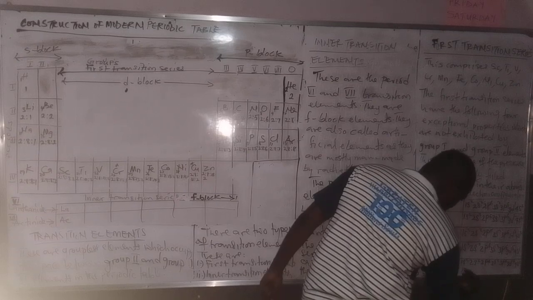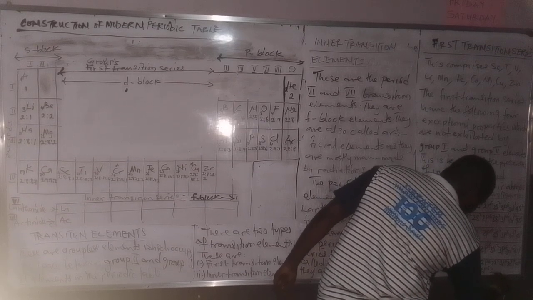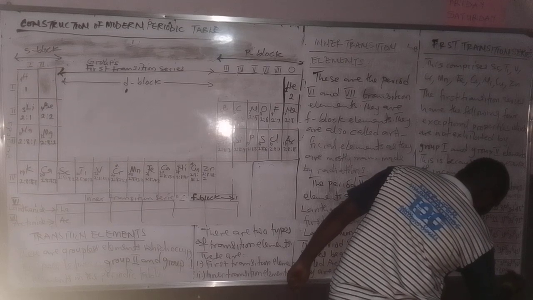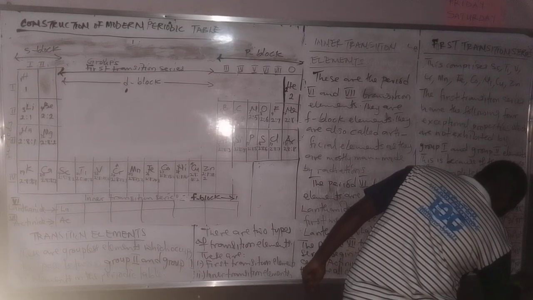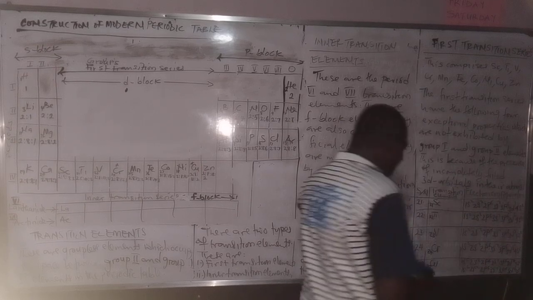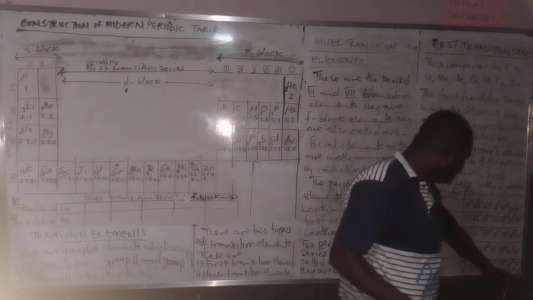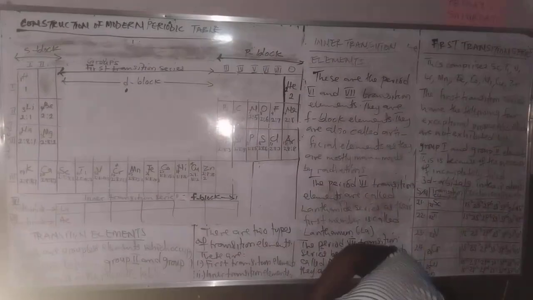Then zinc 30 is 1s2, 2s2, 2p6, 3s2, 3p6, 3d10, 4s2. So you can see that zinc is fully filled, but there's some implication to that. I'm going to show you a question as we continue.